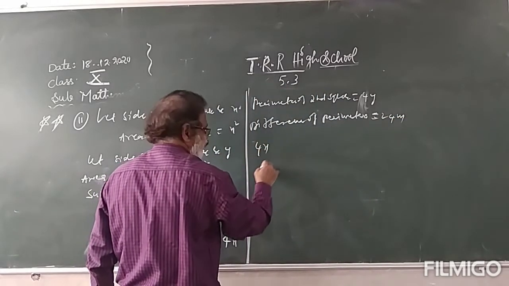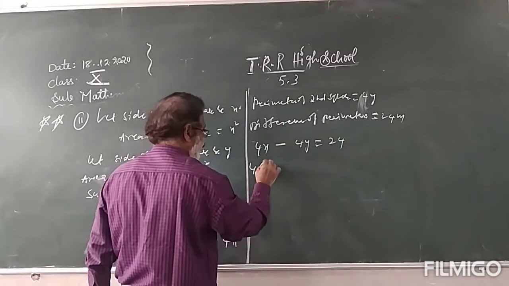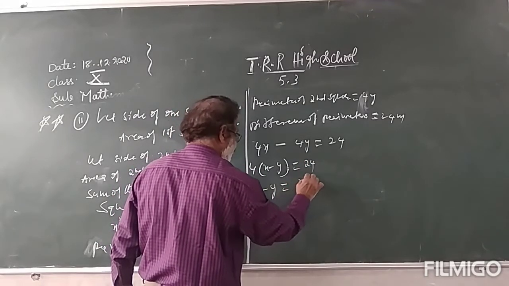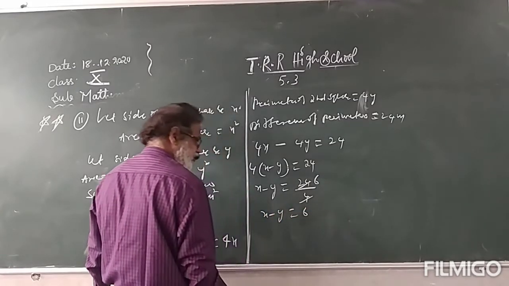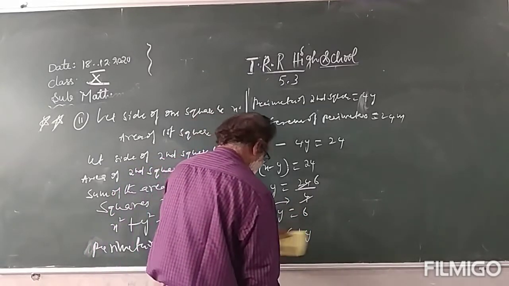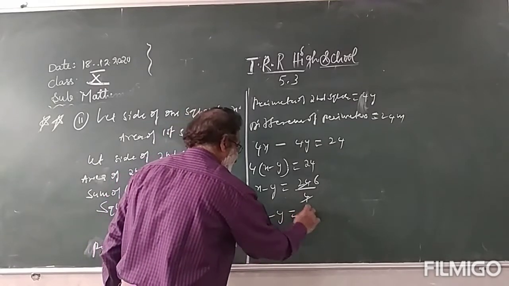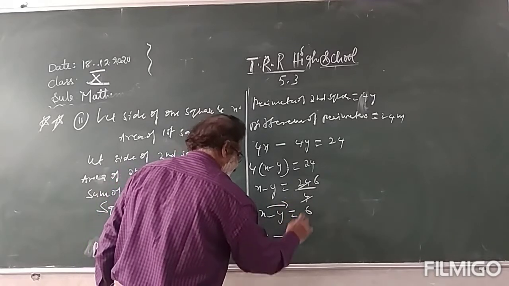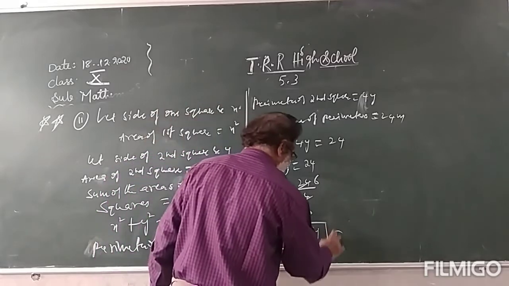Perimeter of the first square 4x, perimeter of the second square 4y, difference is minus, equal to 24. Take 4 common: 4 times x minus y is equal to 24. x minus y is equal to 24 by 4, which is 6. So x minus y is equal to 6. Carry x minus 6 to the other side, minus y stays. So y is equal to x minus 6. This is the second equation.